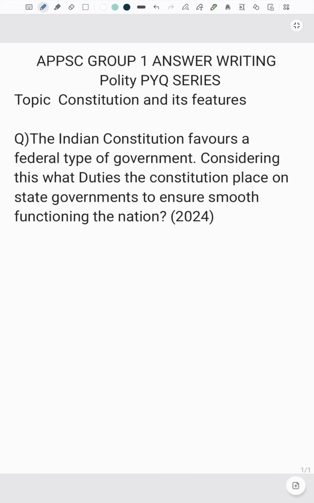From today, we are going to discuss APPSC Group-1 Mains answer writing. The better skill of answer writing comes with the practice of PYQs, that is previous year questions. So, from today, we are going to start a series with respect to PYQs so that we can develop the skill of answer writing according to the need of the exam and clear this mains in a merit score.